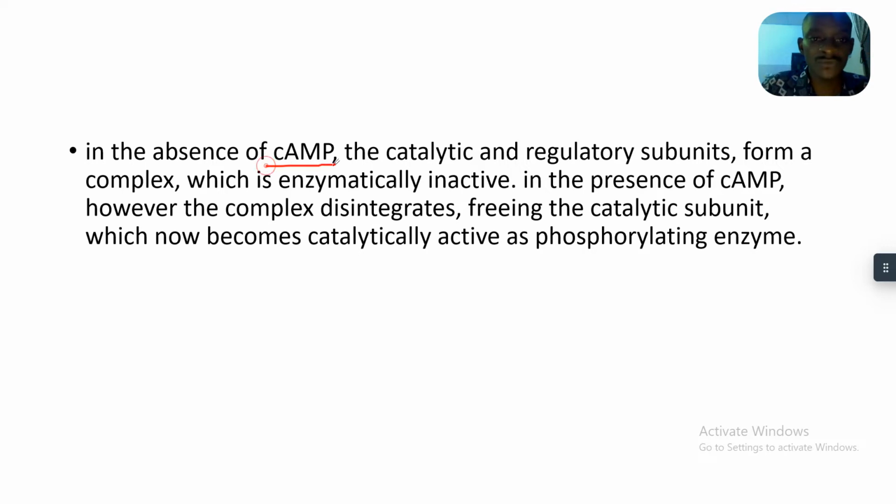In the absence of cAMP, the catalytic and the regulatory subunits form a complex which is enzymatically inactive. In the presence of cAMP, however, the complex disintegrates, freeing the catalytic subunit, which now becomes catalytically active as the phosphorylating enzyme.